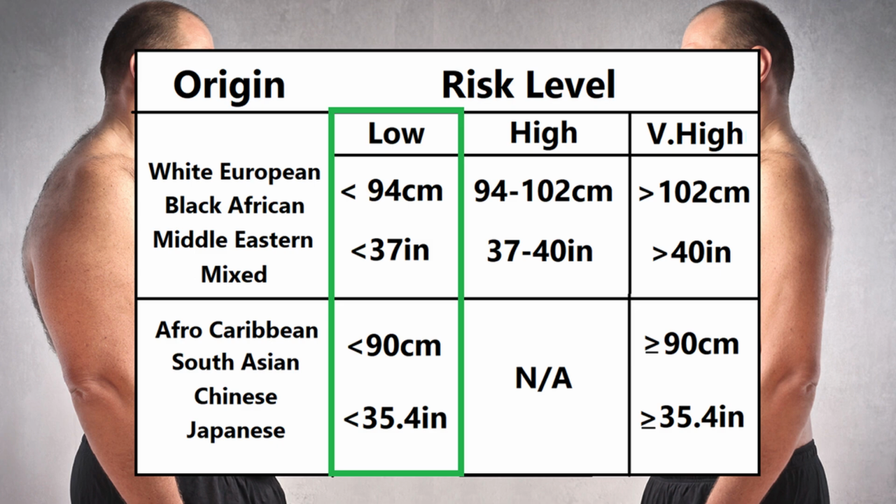For men, the low risk group is a healthy BMI and a waist circumference below 94 centimeters. Again, for Asian men, this is stricter and would need to be under 90 centimeters. Increased risk is if they are overweight, as defined by their BMI, and have a waist between 94 and 102 centimeters. The highest risk is if they are overweight or obese with a waist above 102 centimeters, which is a 40-inch waist or higher.